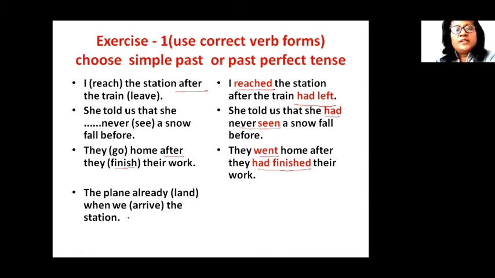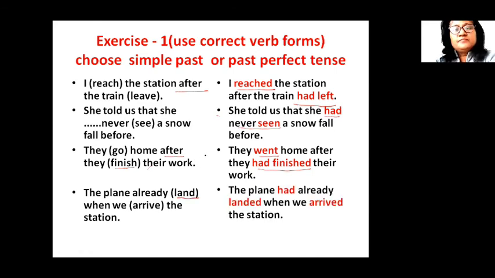The plane already landed when we arrived the station. So the plane had already landed. The plane had already landed because this action happened first. This action happened first. So the plane had already landed when we arrived at the station, or the airport.